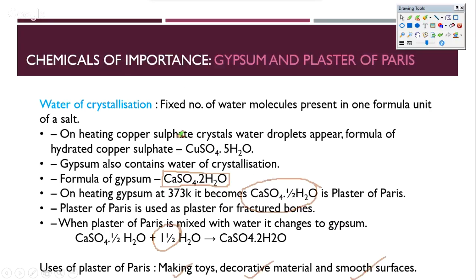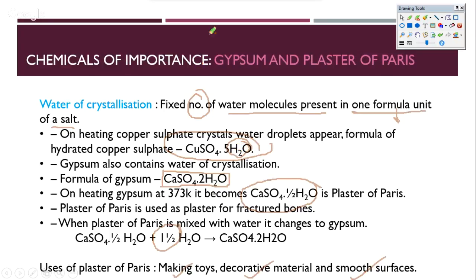There is one more point that I would like to say here, which is the water of crystallization. It is the fixed number of water molecules present in one formula unit of a salt. What do we mean by formula unit? It is the final representation of a salt. For example, for copper sulfate, the final representation is CuSO4·5H2O, which is blue in color. So in one formula unit of the salt we have 5 units of H2O, and hence it has 5 waters of crystallization.